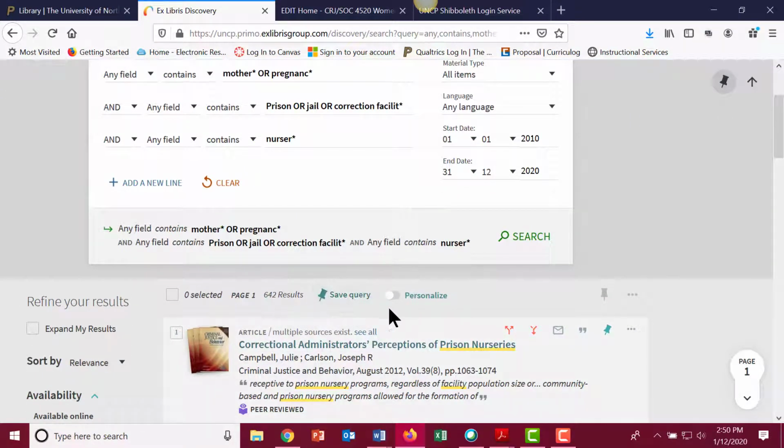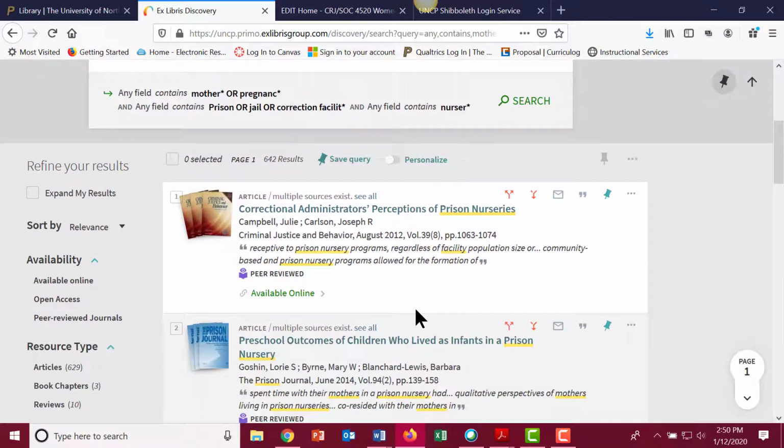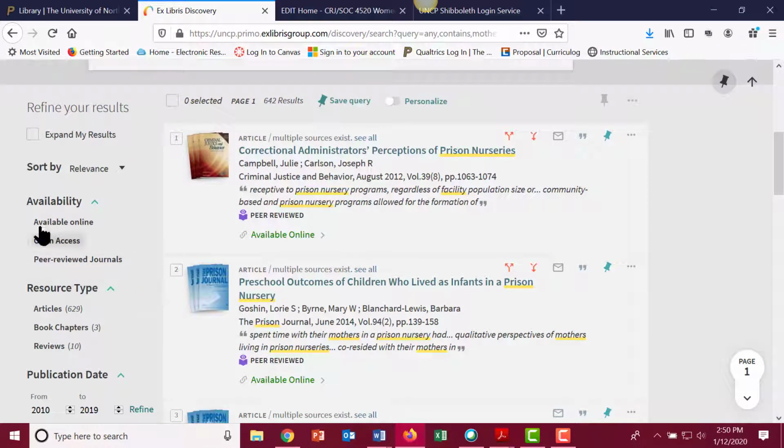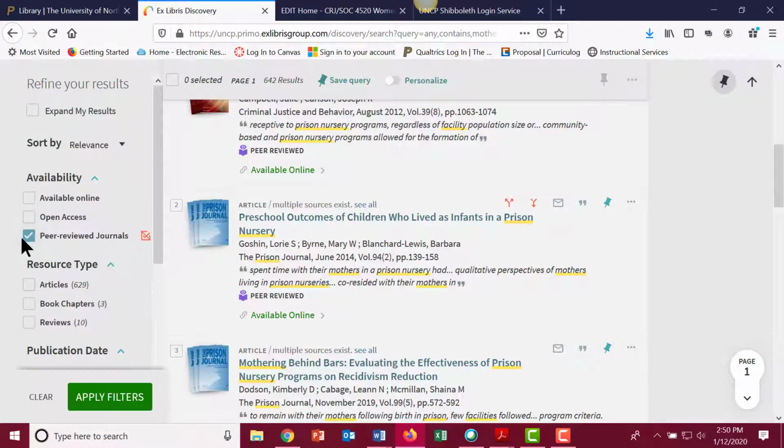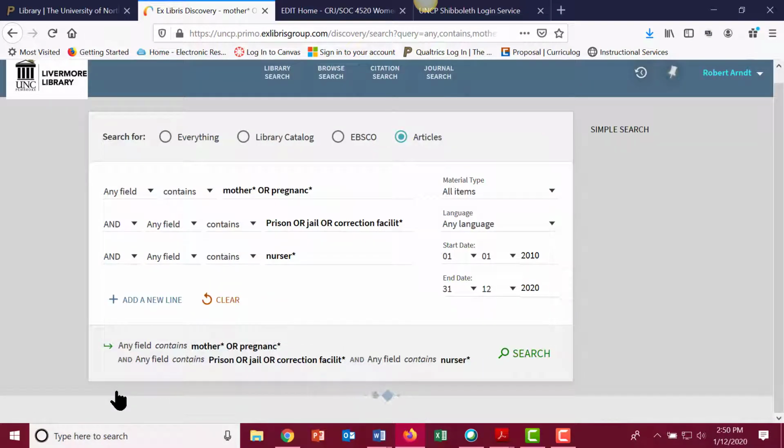And see, I've got 640 records. Now, to narrow this down, notice it has resource type articles. I can click here to be sure all of them are peer reviewed. Apply filters. It should stay the same.